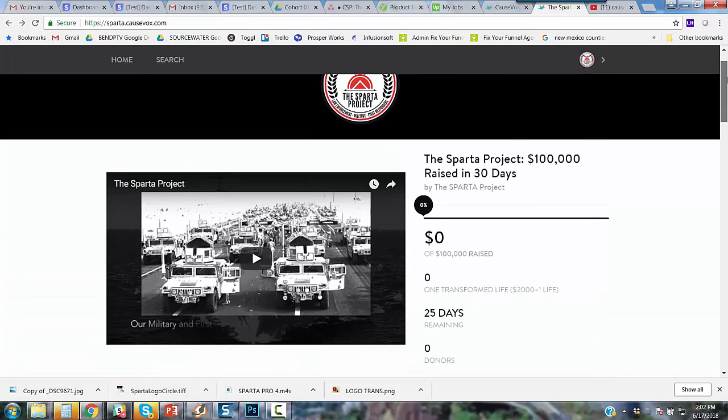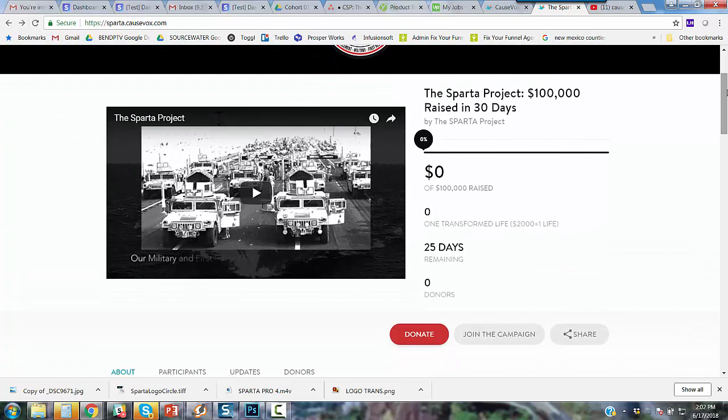And so now I want to show you guys how you create your individual fundraising pages, because this is the link. Once you generate that page, the link is what you're going to share on social media with your friends and family, and pass around so that you get credit. And so I'm going to show you how to do that right now.